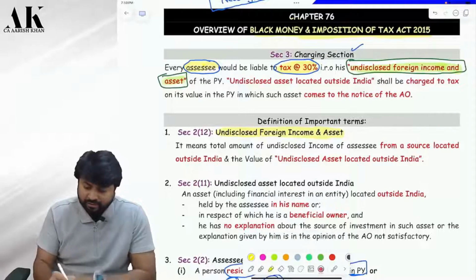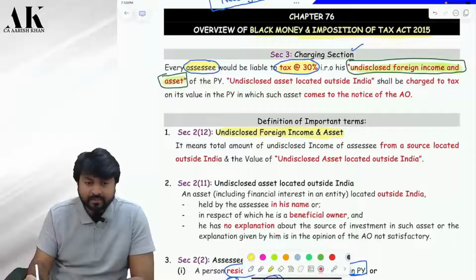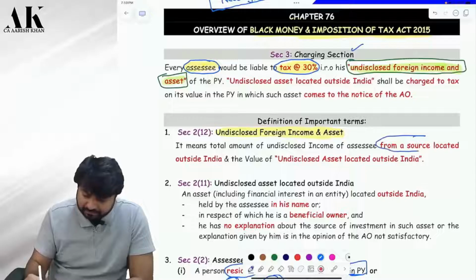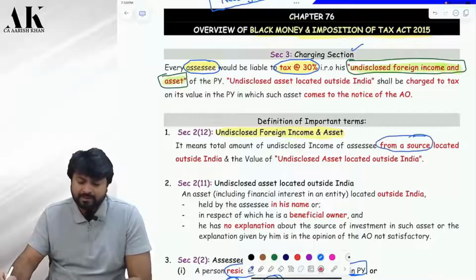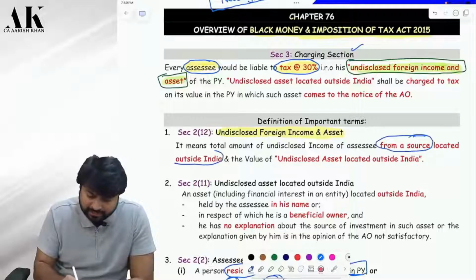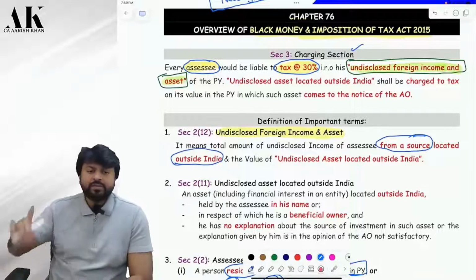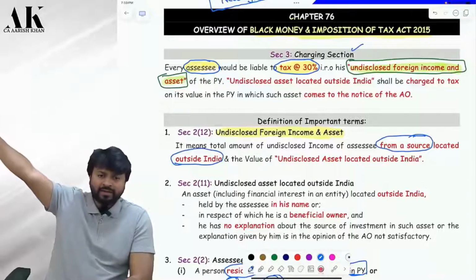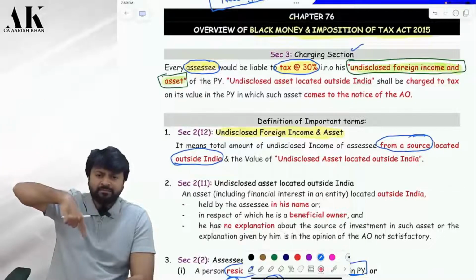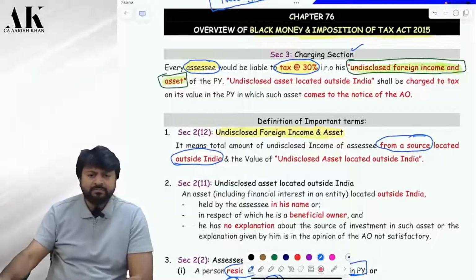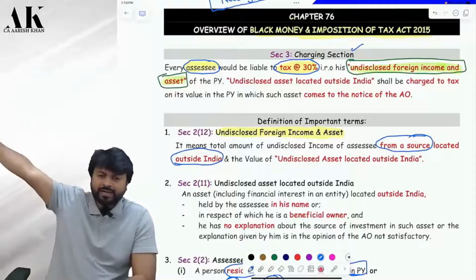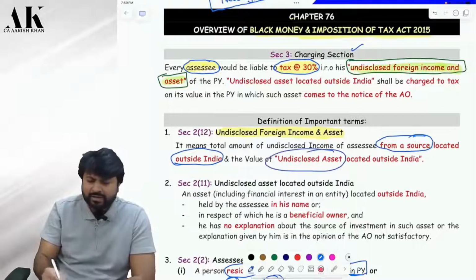It means the total amount of undisclosed income of the assessee from a source located outside India. It means you have a property in Singapore and you had rental income from there. If you do not show that rental income in India, then it is undisclosed foreign income. Or if you do not disclose that property in the ITR, can I say you have an undisclosed asset outside India?